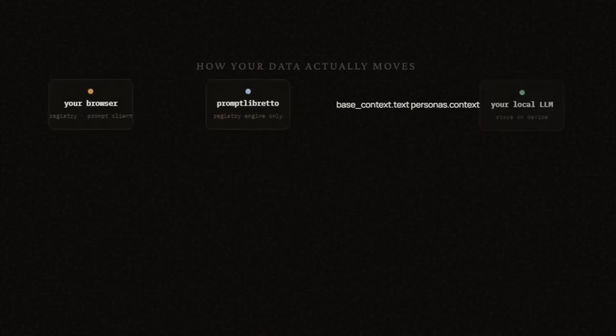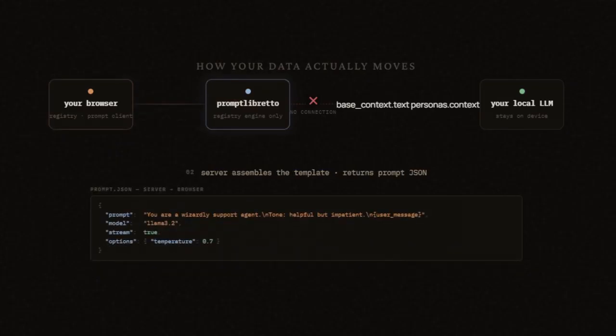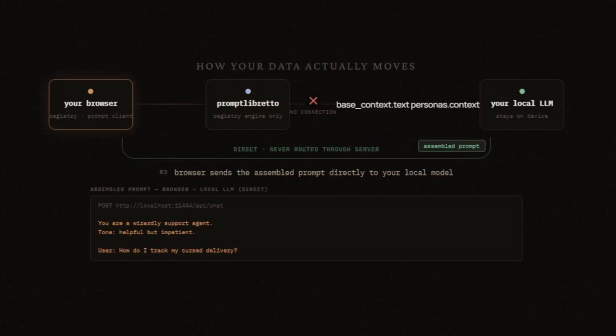For Studio and Ensemble, the browser asks PromptLibretto to assemble the prompt, and then it sends it directly to the local LLM. CORS must be set to allow the browser origin. PromptLibretto is not an LLM proxy. Prompts, model responses, embeddings, and classifications stay local on your machine.